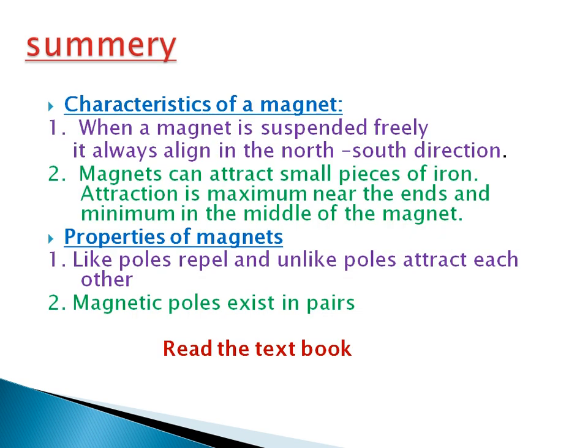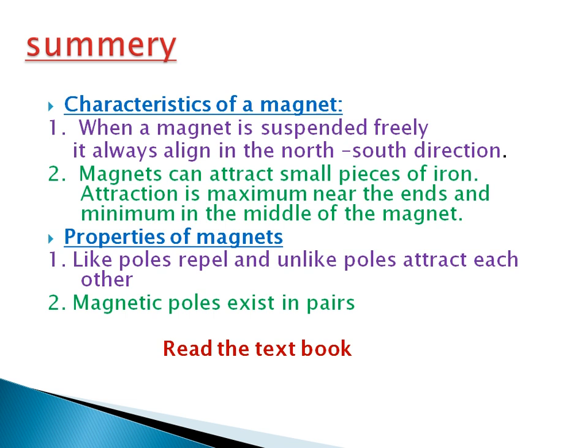Now let us summarize the main points. Today we studied the characteristics of a magnet. What are the two characteristics? When a magnet is suspended freely, it always aligns in the north-south direction. Second characteristic, magnets can attract small pieces of iron. Attraction is maximum near the ends and minimum in the middle of the magnet. That point you have to keep in mind.